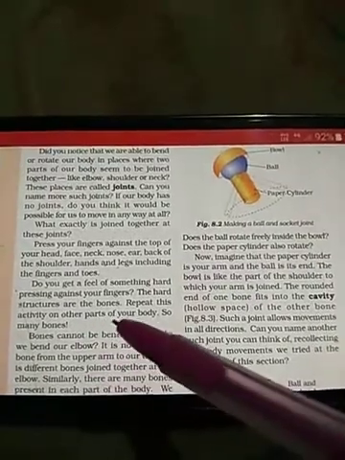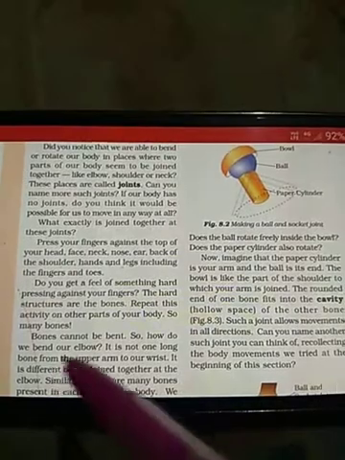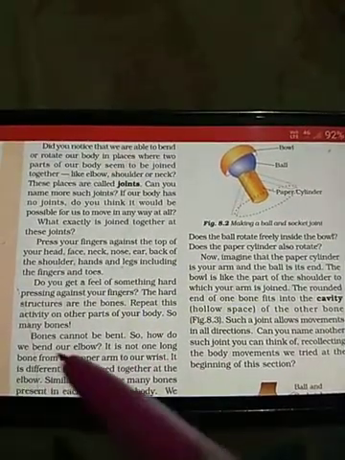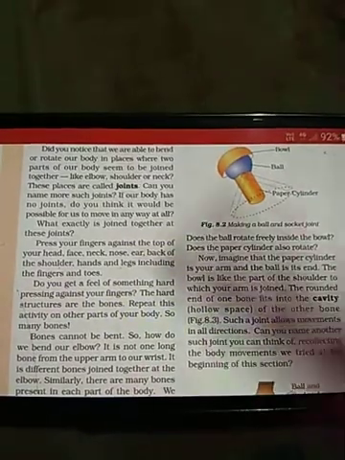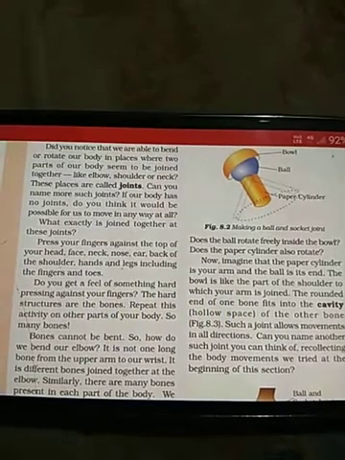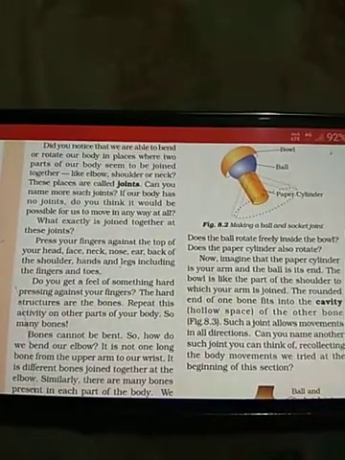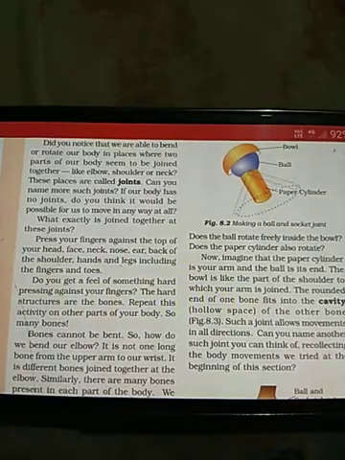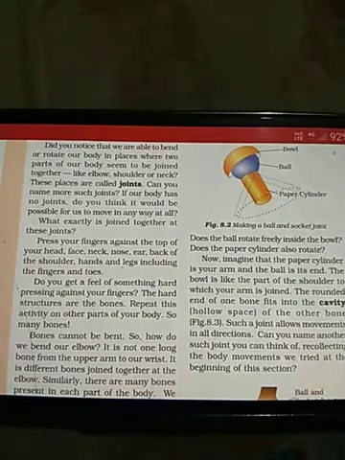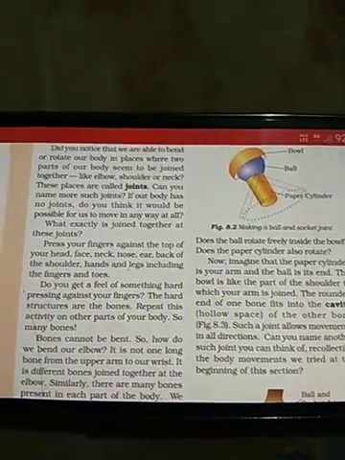Bones cannot be bent. Yes, our bones cannot be bent. So how do we bend our elbow? It is not just one bone from the upper arm to our wrist. Yes, you can feel that also. It is not just one bone from the shoulder point to the wrist. It is different bones joined together at the elbow. Yes, you are right. There are smaller bones that are joined together at the meeting place, which is the elbow.